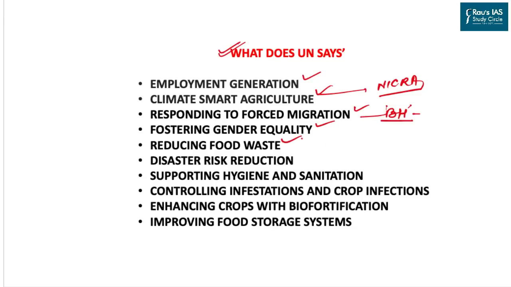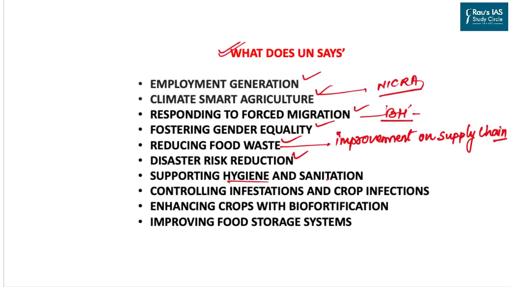We should also look into reducing the food wastage. This can better be done through the improvement of the supply chain. We should also look into disaster risk reduction, because the people who are under the threat of disaster are more likely to get poor, and once they are poor, they will get food insecurity and very soon hunger.